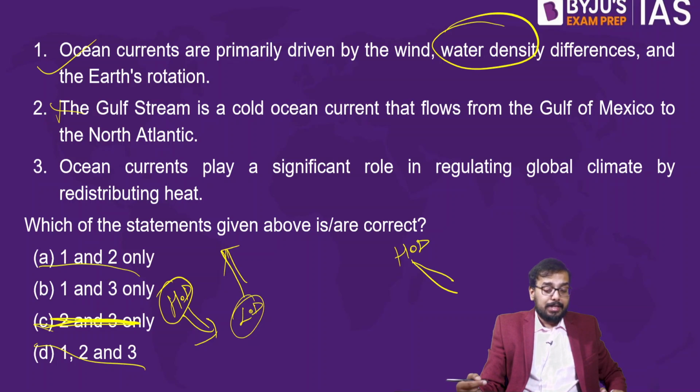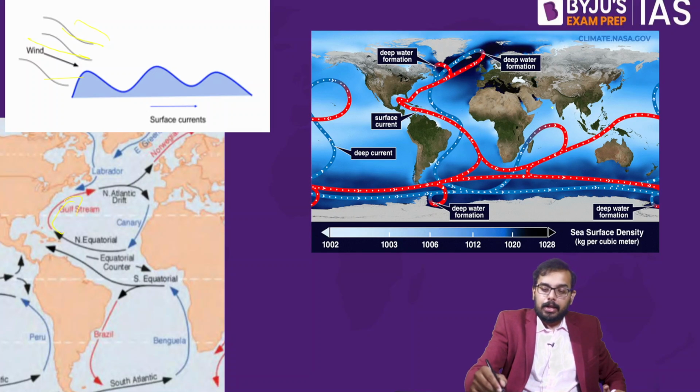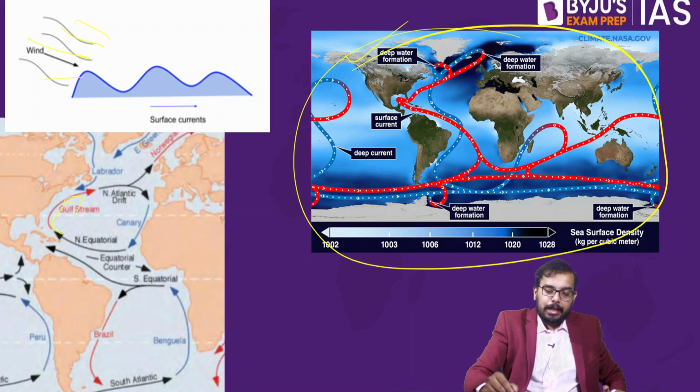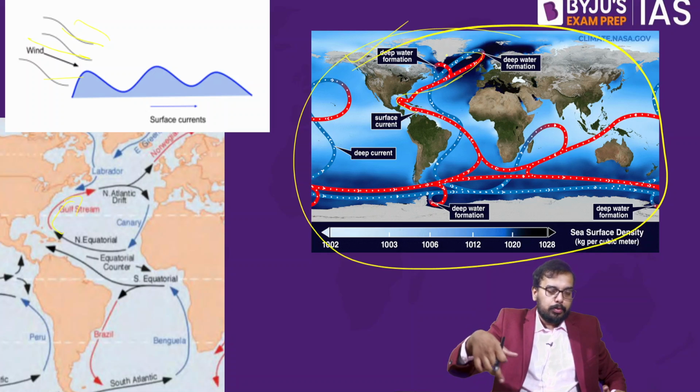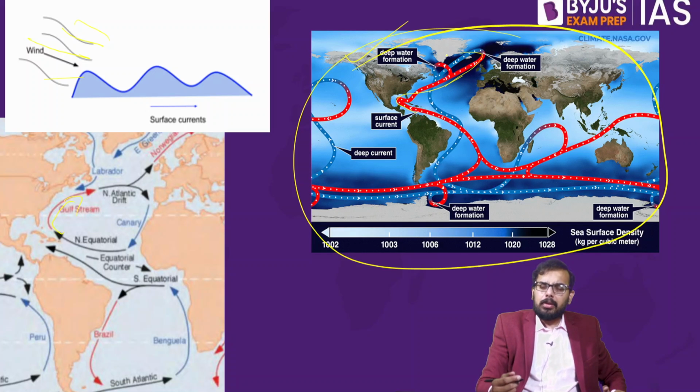Ocean current plays a significant role in regulating the global climate by redistributing heat. Is it true? Yes, that's what your thermohaline current does. The heat from your equator is taken to your polar region, and the cold water comes back to your equatorial region. See this GIF: the heat from the equator goes towards the pole, and the cold water comes back to the equator region. That is known as your thermohaline current. So have a good idea regarding thermohaline current. Fine. Now we'll go to the next topic.